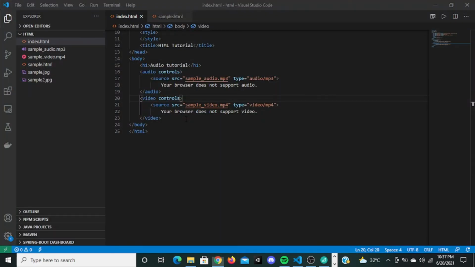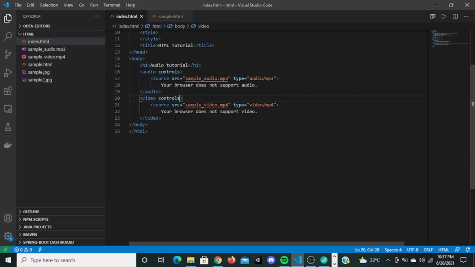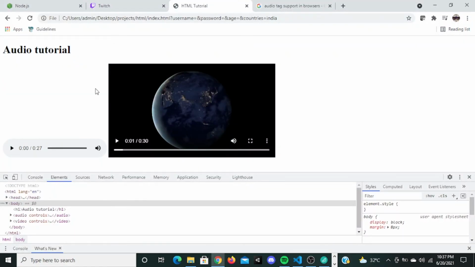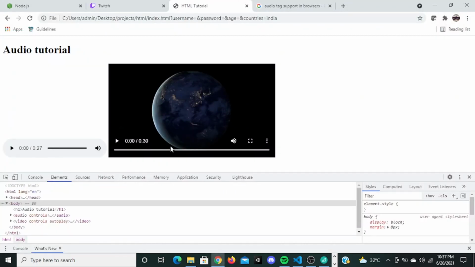This is how you display a video. So yeah, you can also give autoplay right here. Now when I refresh this, why is this autoplay not working?